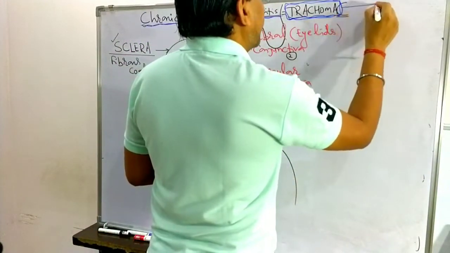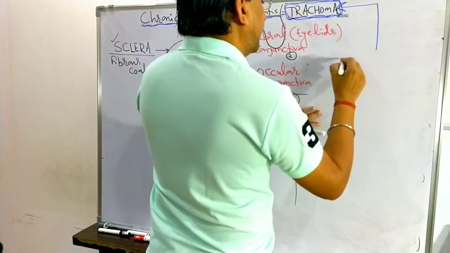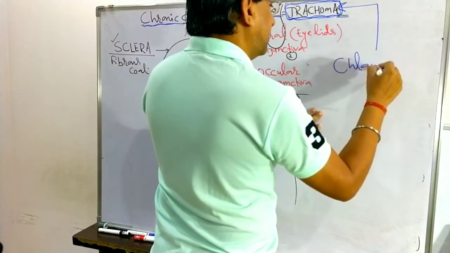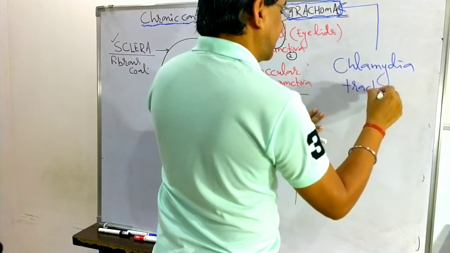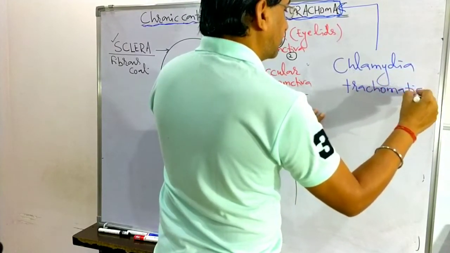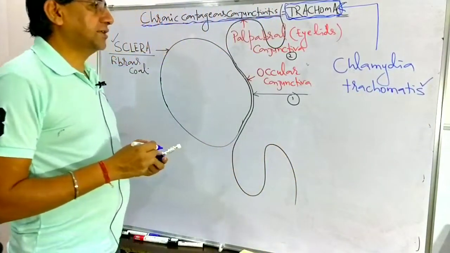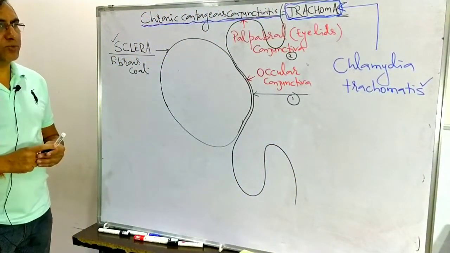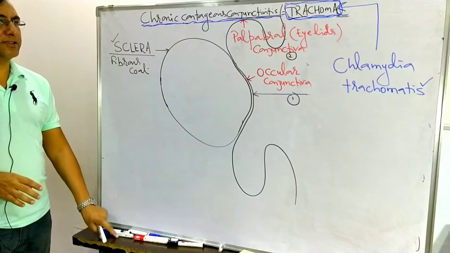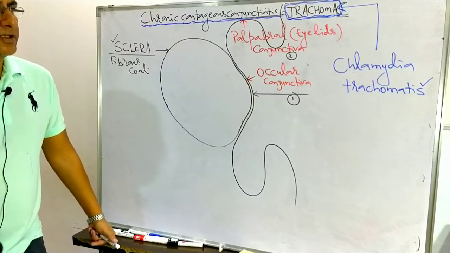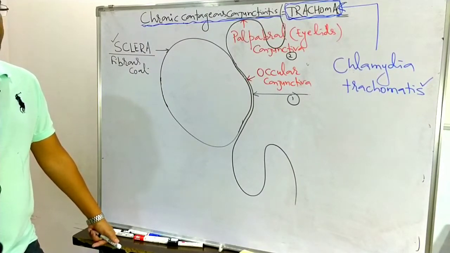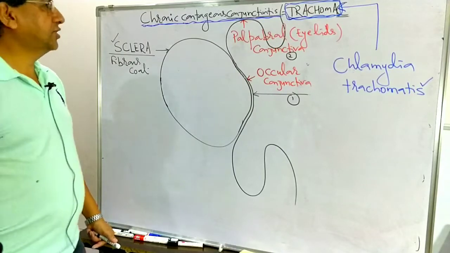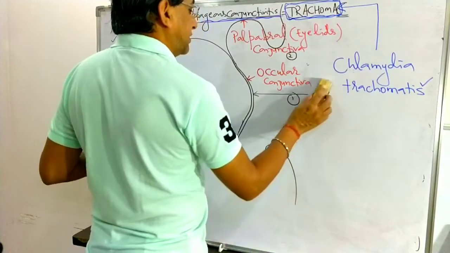And here there is involvement of a microorganism that is known as Chlamydia trachomatis. So chronic contagious conjunctivitis is known as trachoma, and here there is involvement of one microorganism, Chlamydia trachomatis. So this you have to remember related to the conjunctiva.